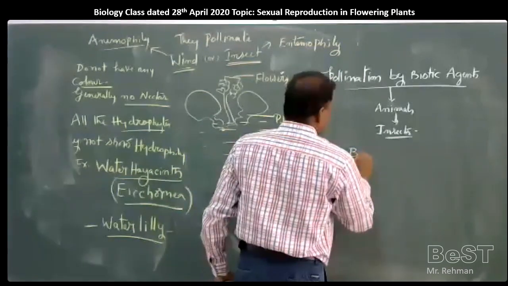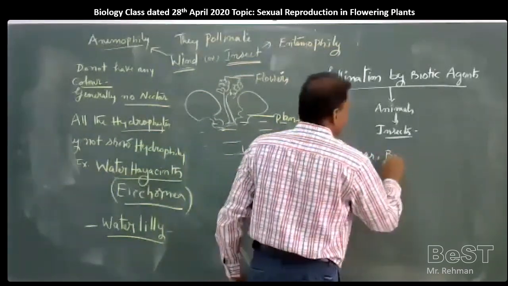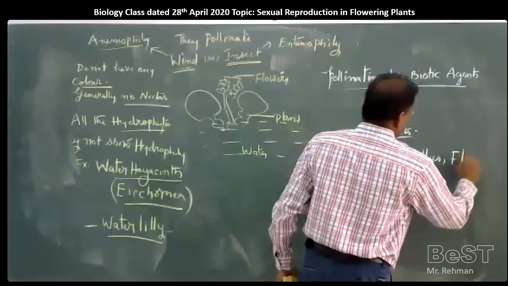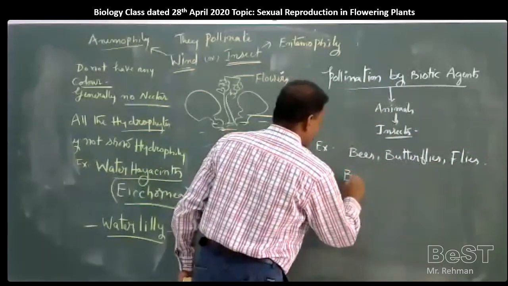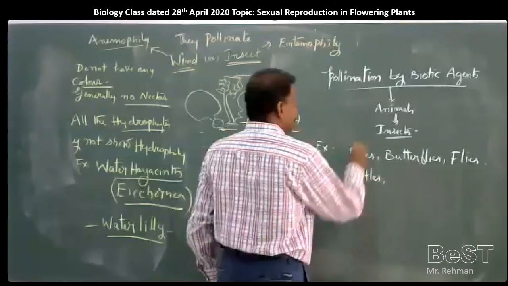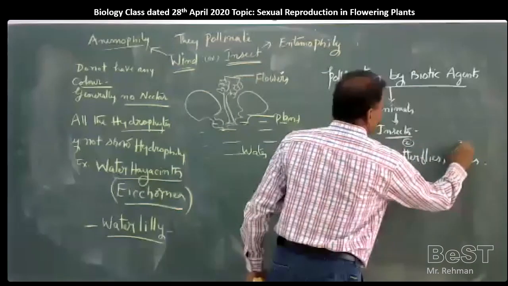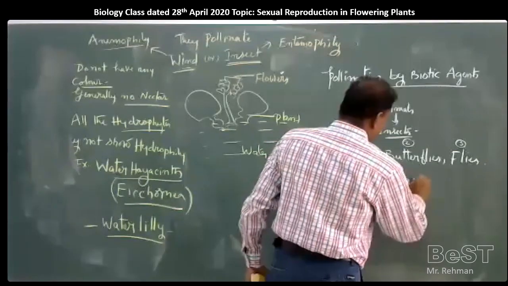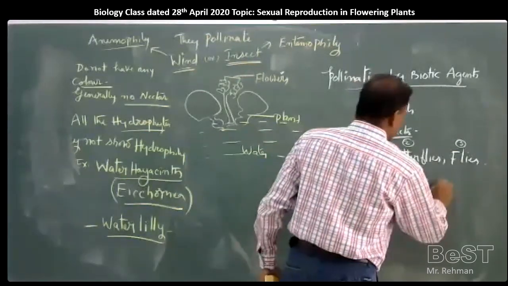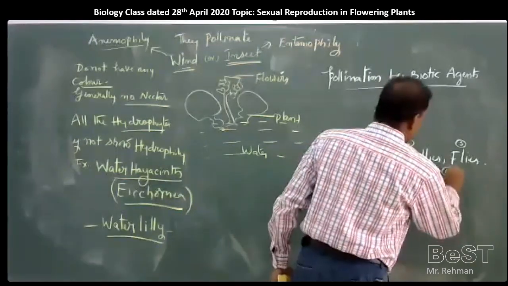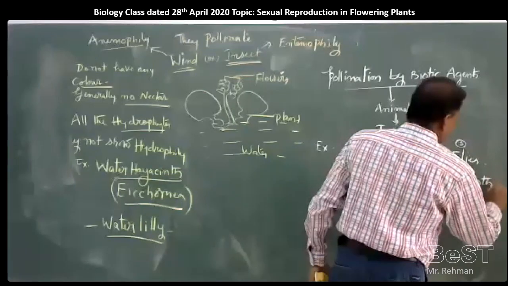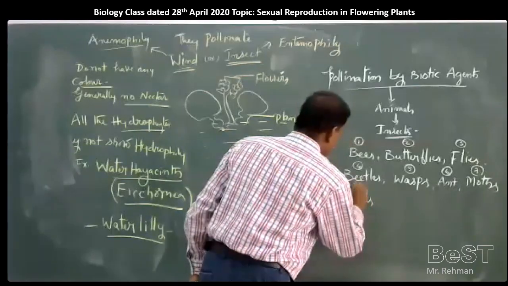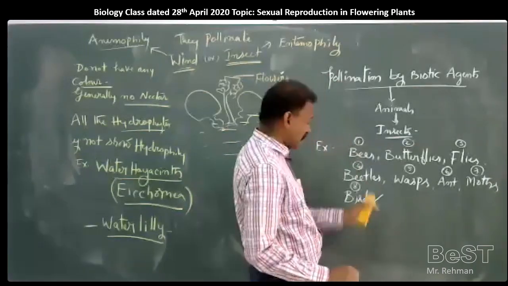For examples, bees, butterflies, flies, beetles, wasps, ants, moths, birds, hummingbirds, sunbirds, various birds.